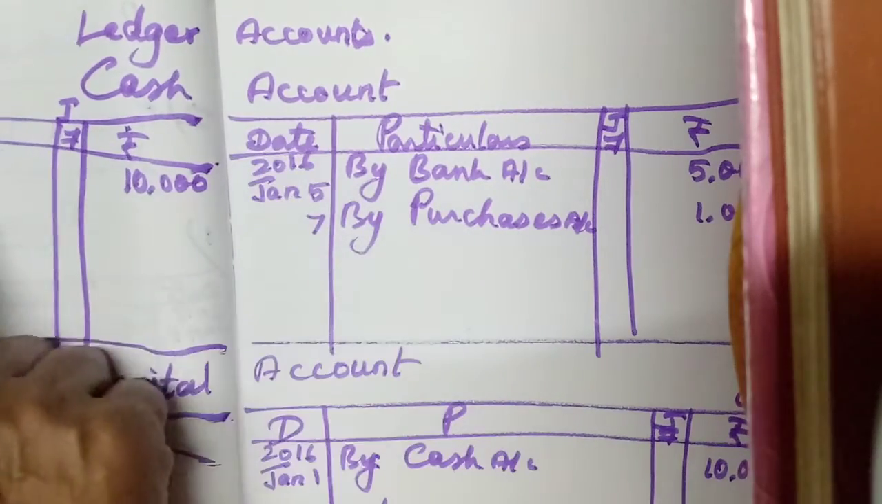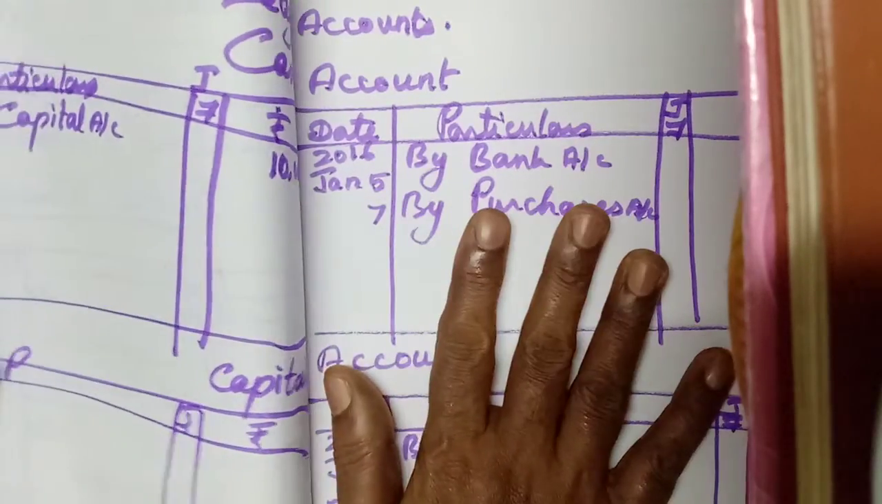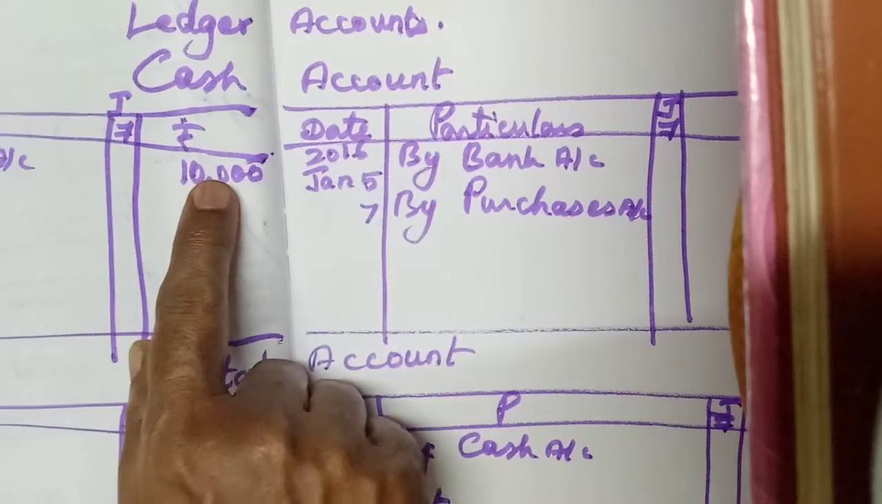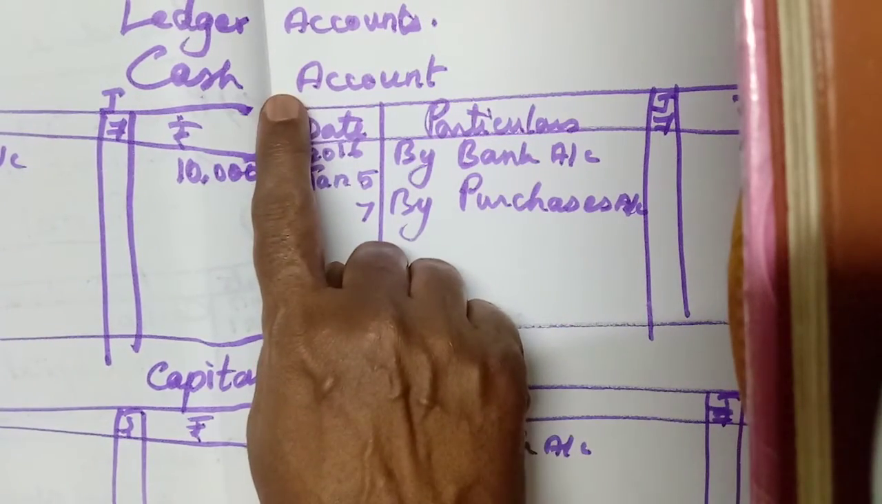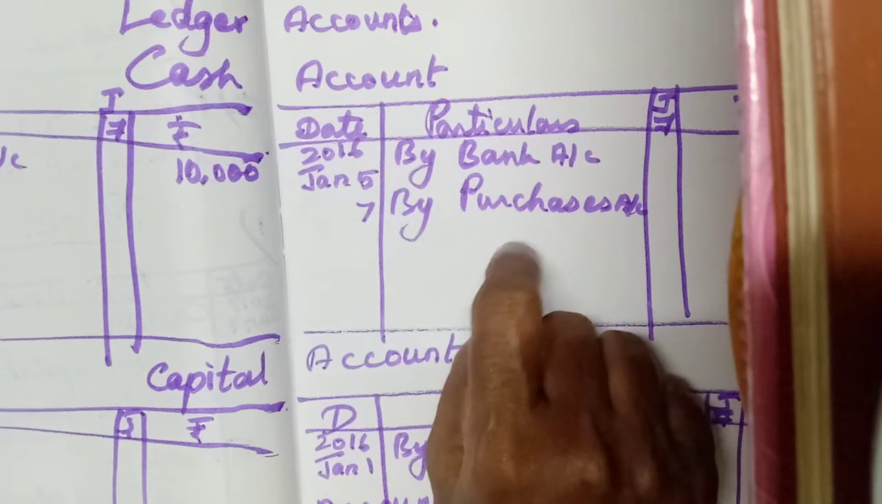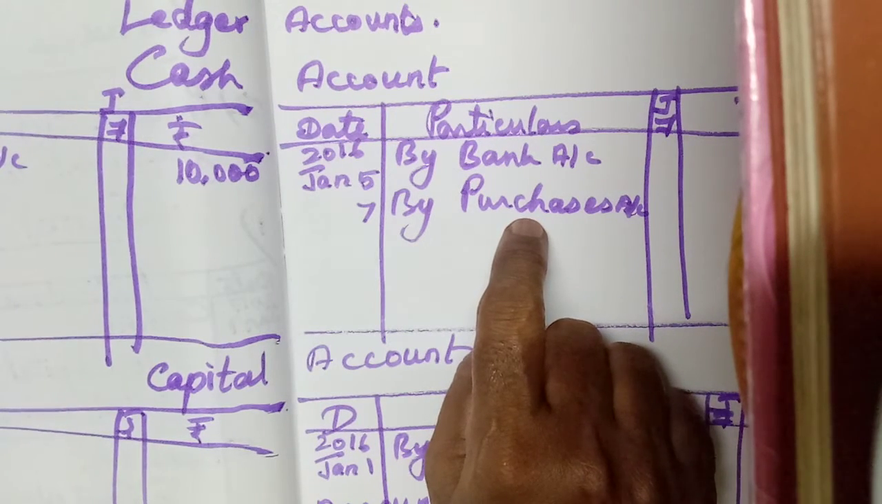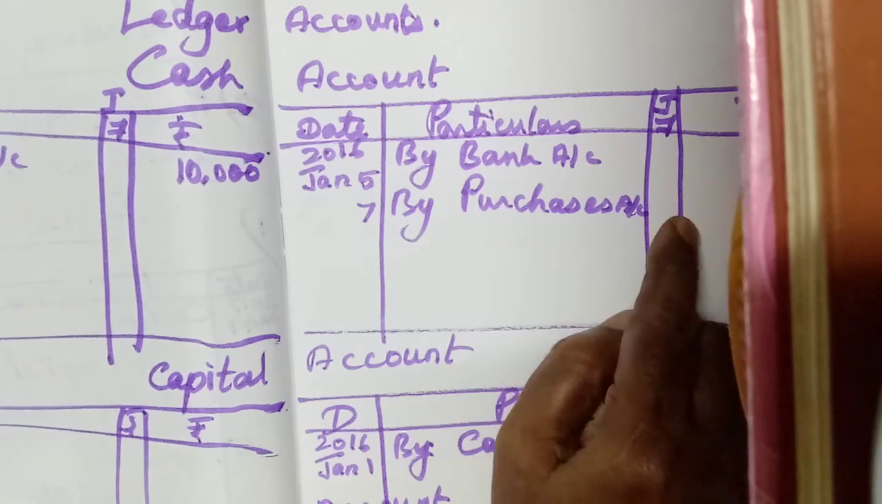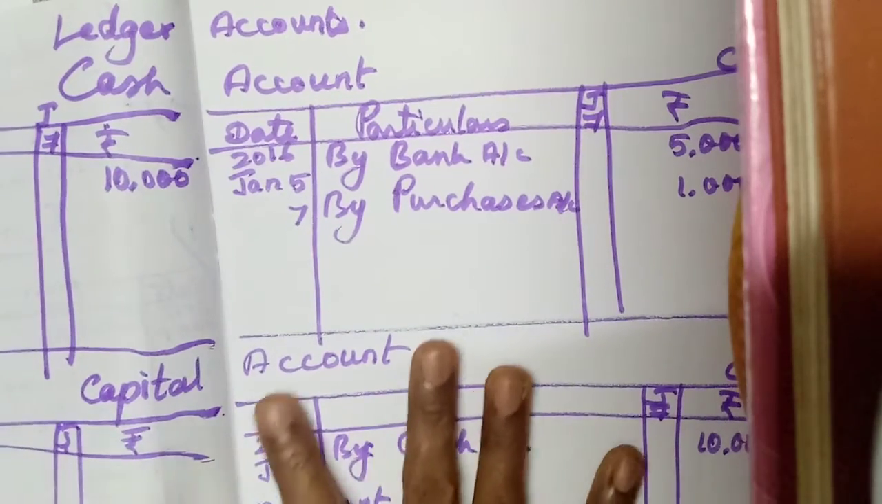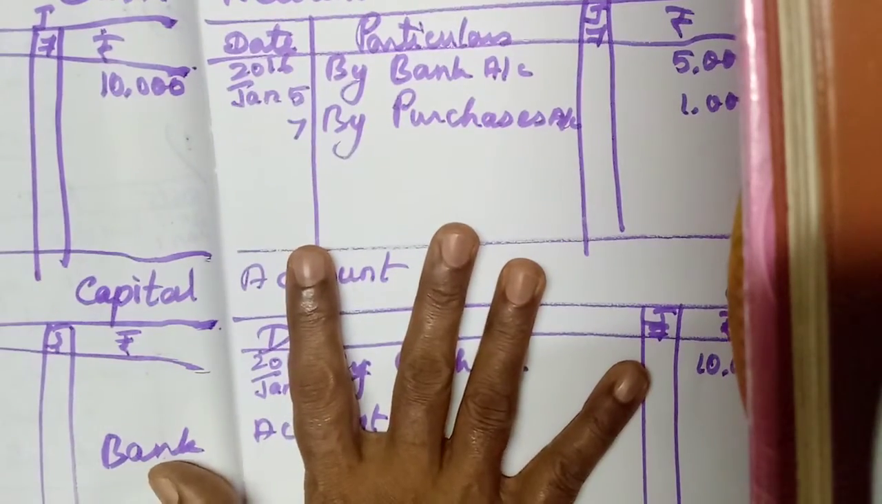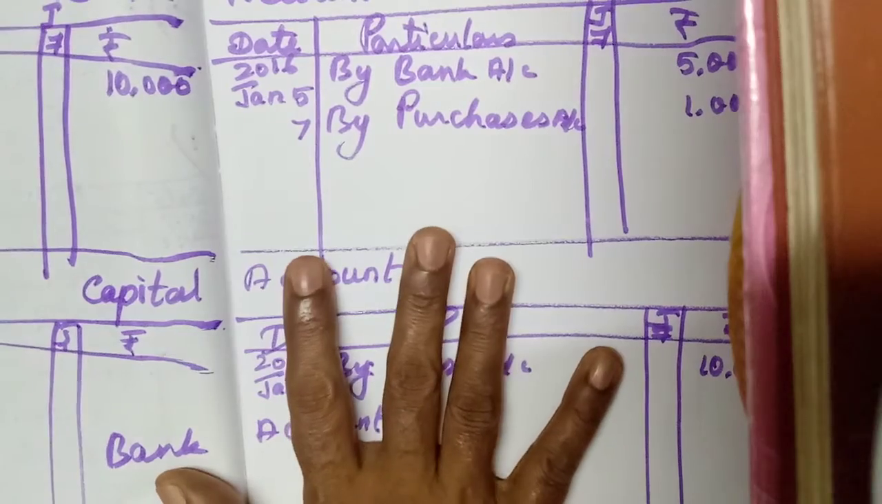So cash account debit to capital account. So capital account we should write. Then bank account debit to cash account. Cash account is credited, so by bank account. Then purchases account debit to cash. There also cash is credited, so credit side by purchases. Enter the amount and leave it as it is, because they have asked us to post in the ledger only, not to balance the ledger account.